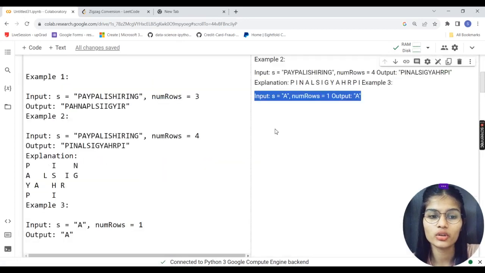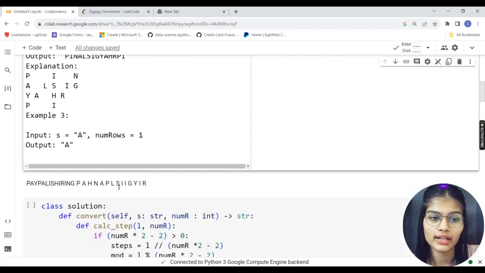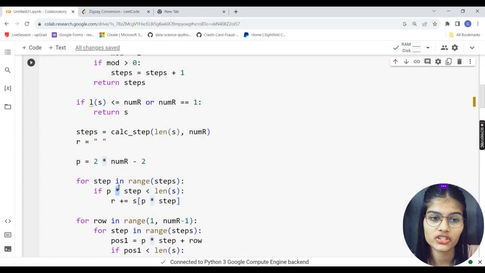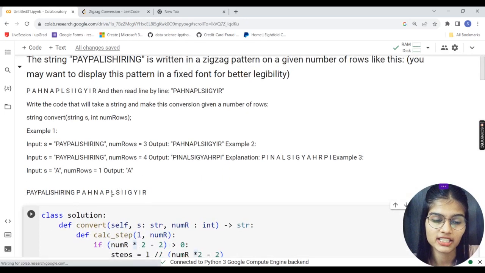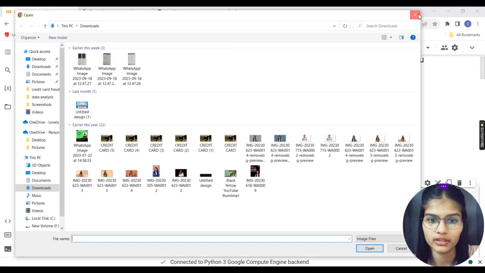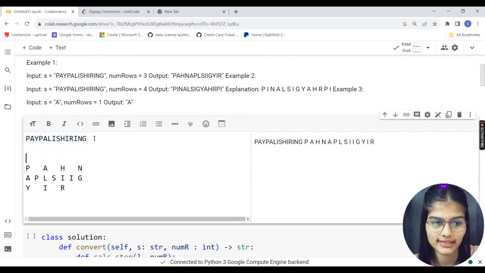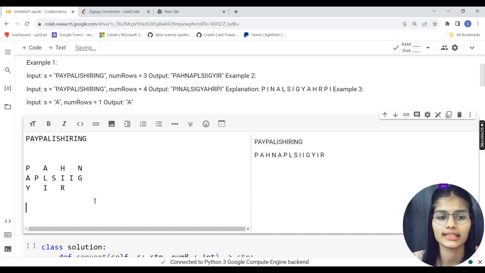The question looks quite difficult, right? But when I explained it by writing it on paper, taking it in the zigzag manner like this, it seems so easy.